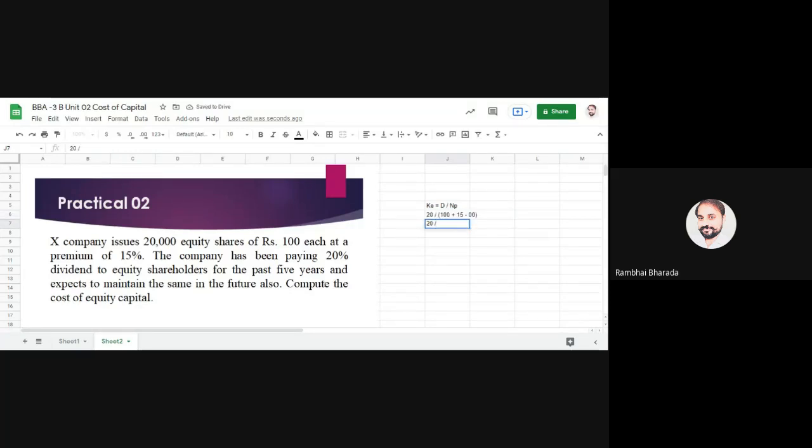So your final step will be 20 divided by 115. You will get 0.1739. Are we clear?